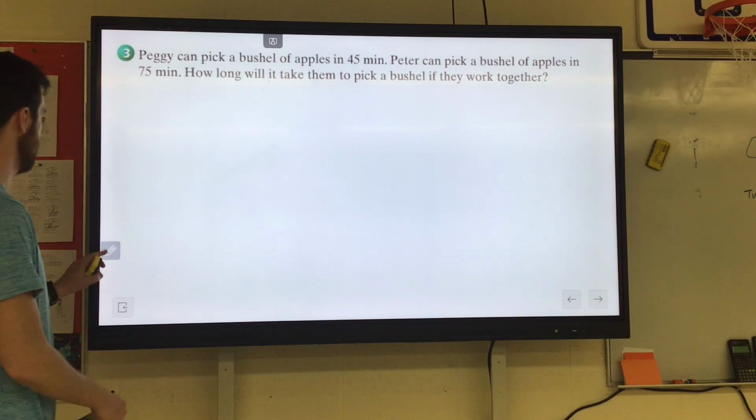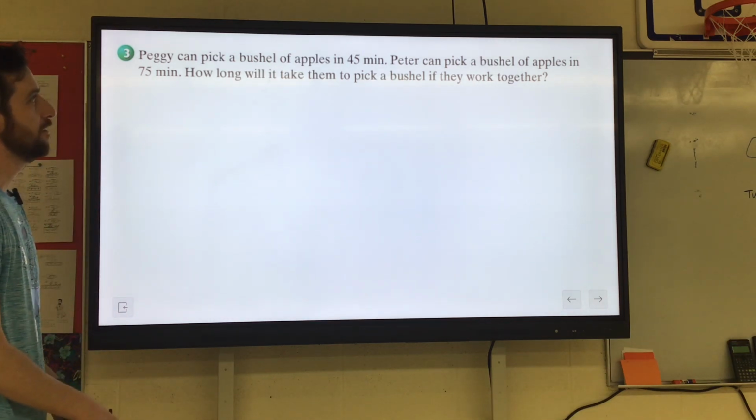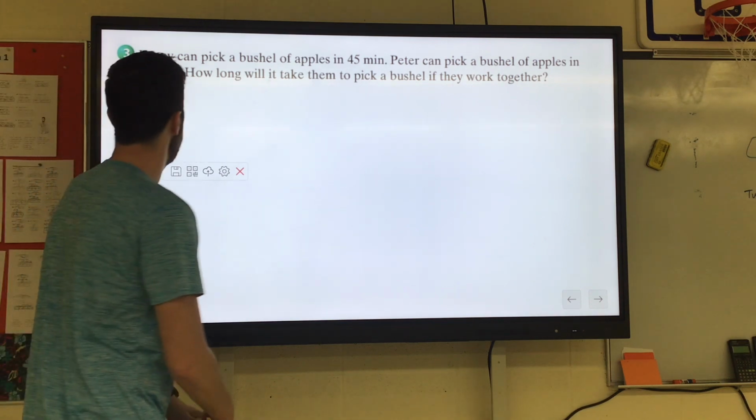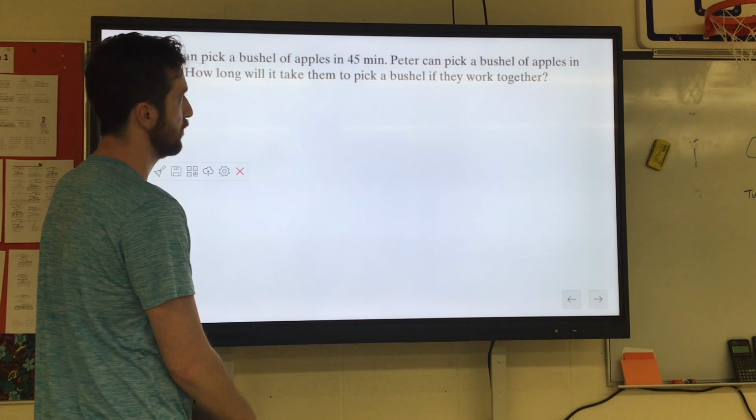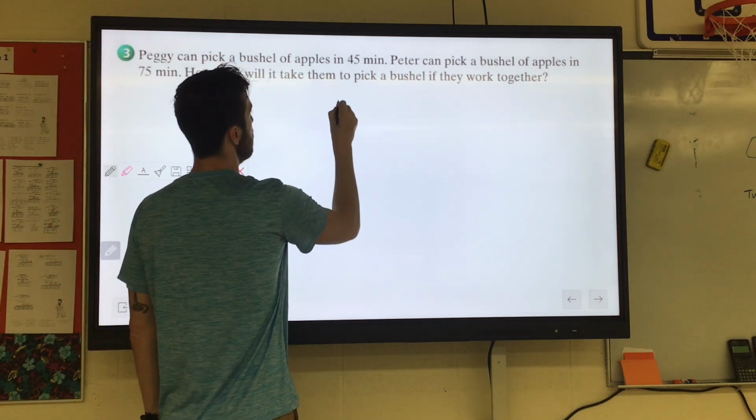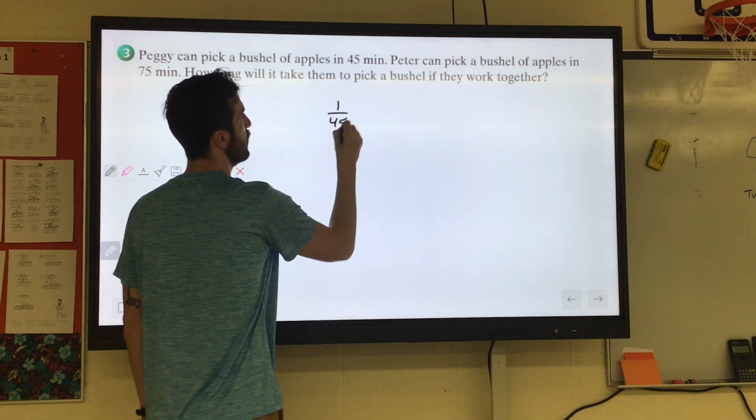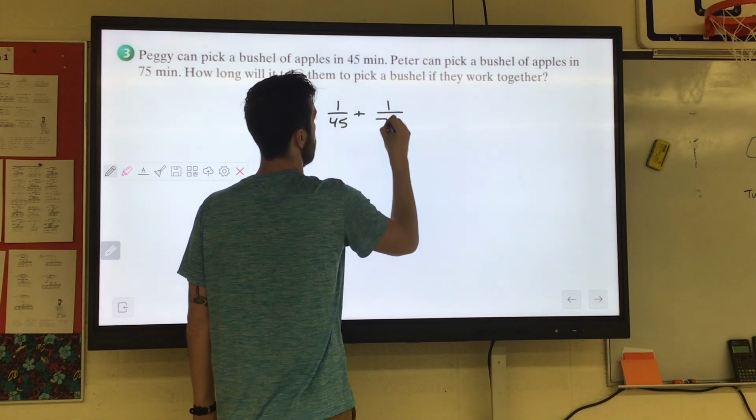Good old Peggy can pick a bushel of apples in 45 minutes. Peter can pick a bushel of apples in 75 minutes. How long is it going to take them both to pick a bushel if they work together? So, Peggy is 1 over 45, plus Peter is 1 over 75.